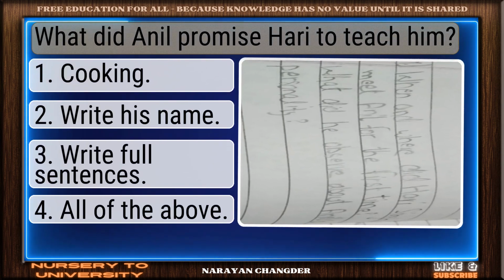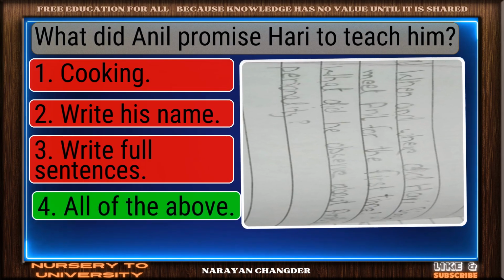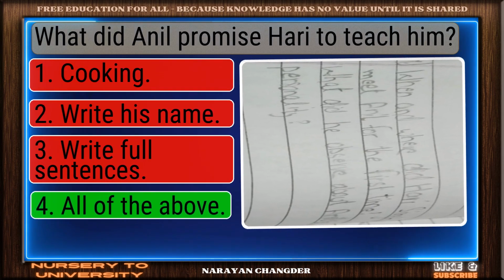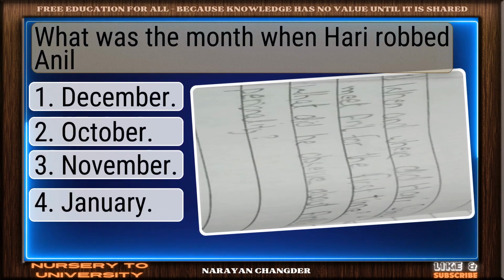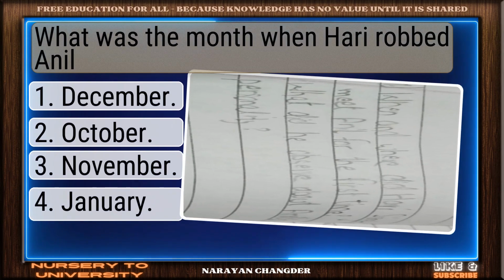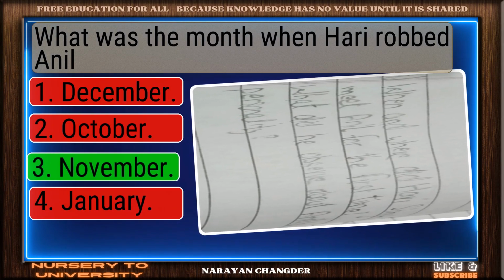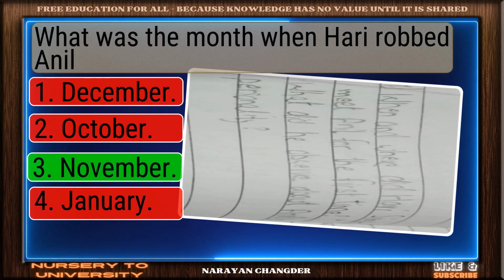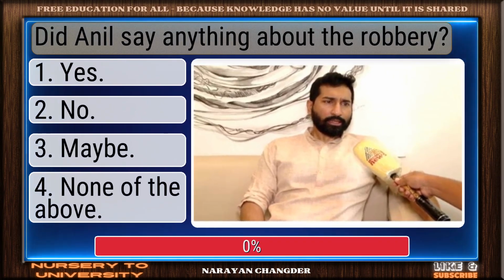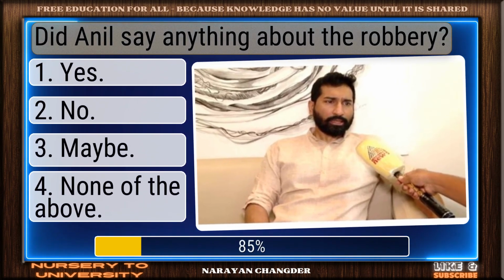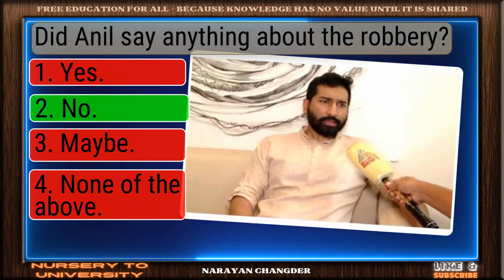What did Anil promise Hari to teach him? Right choice. All of the above is the best answer. What was the month when Hari robbed Anil? You're right. November is the correct answer. Did Anil say anything about the robbery? Excellent choice. No is the right answer.